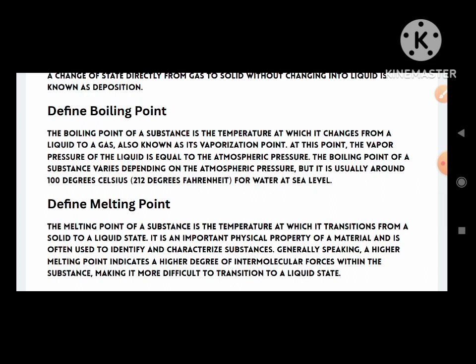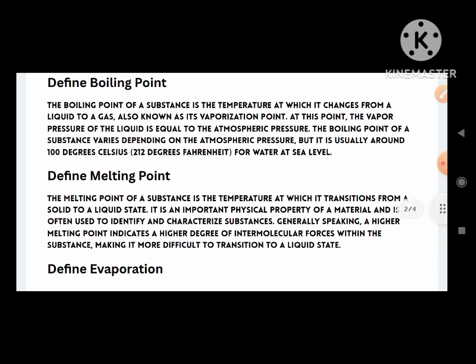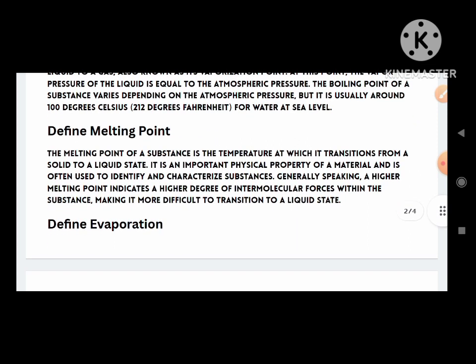Define boiling point. The boiling point of a substance is the temperature at which it changes from liquid to gas, also known as its vaporization point. At this point, the vapor pressure of the liquid is equal to the atmospheric pressure. The boiling point of a substance varies depending upon the atmospheric pressure, but it's usually around 100 degrees Celsius or 212 degrees Fahrenheit for water at sea level.